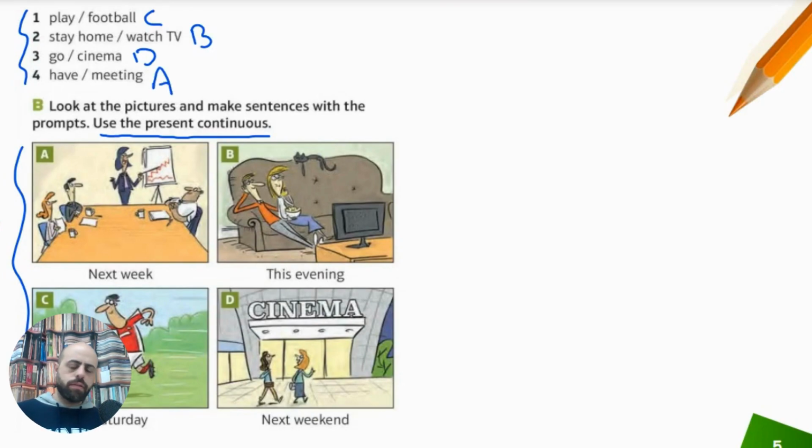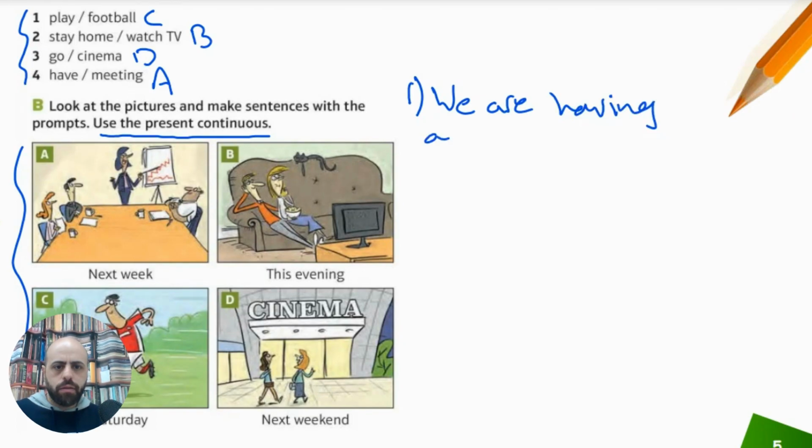Now, for the sentences, maybe they will be different depending on what subject you use. We'll have different subjects right now. For example, number A, if we are talking as a group, for number 1, we can say, we are having a meeting next week.